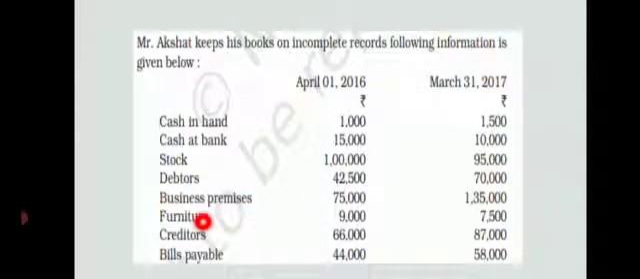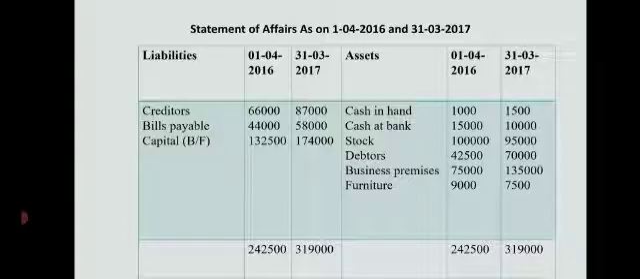Now the last two items. First one is creditors. It's a liability. Write it on the liability side, 66,000 and 87,000. And next is bills payable, 44,000 and 58,000. So on the liability side, creditors 66,000, 87,000. Bills payable 44,000 and 58,000. So whatever was given in the problem for your statement of affairs, you have recorded.